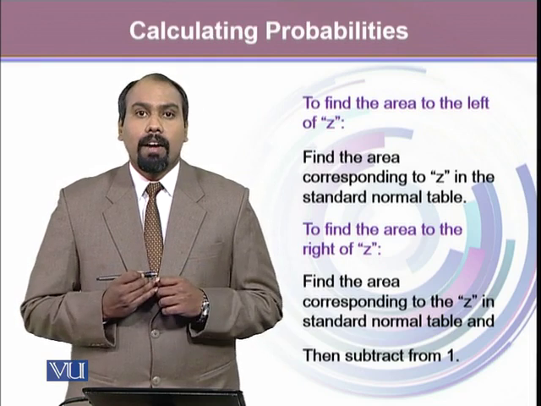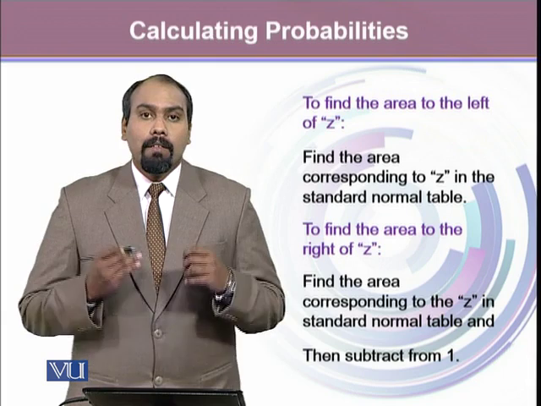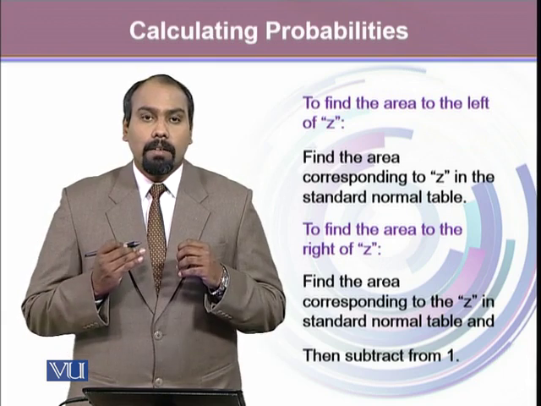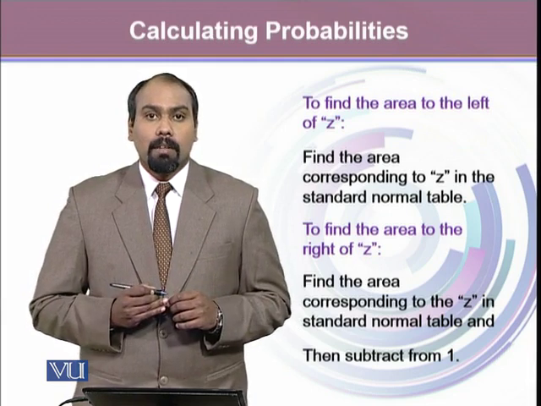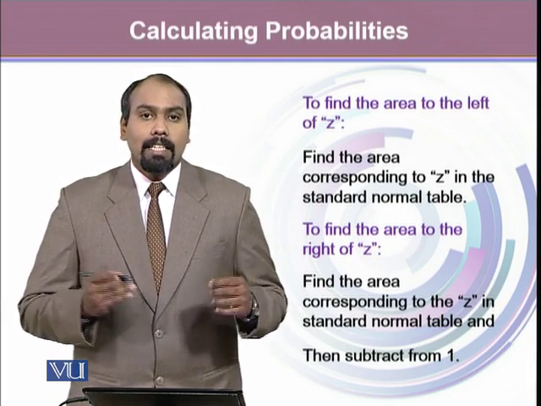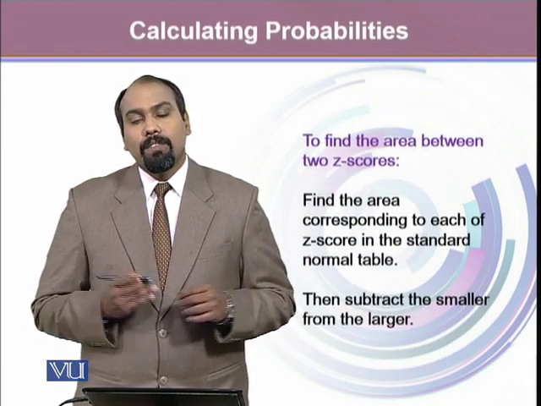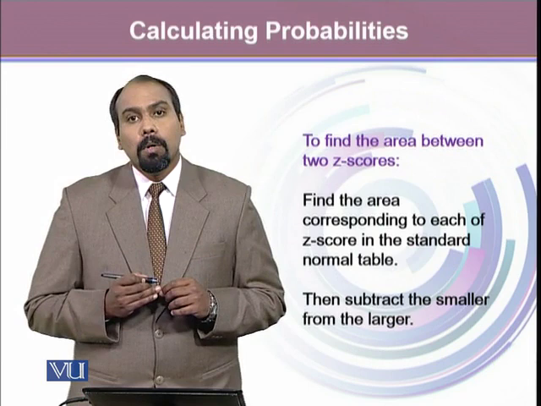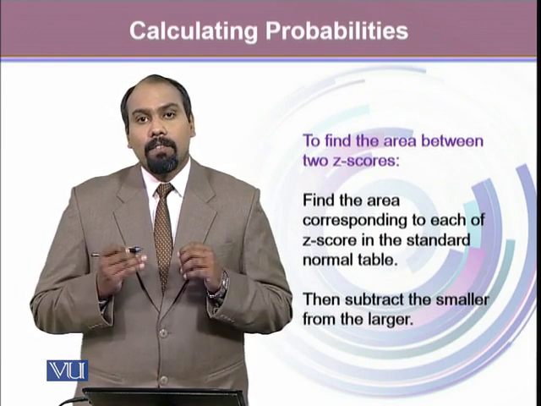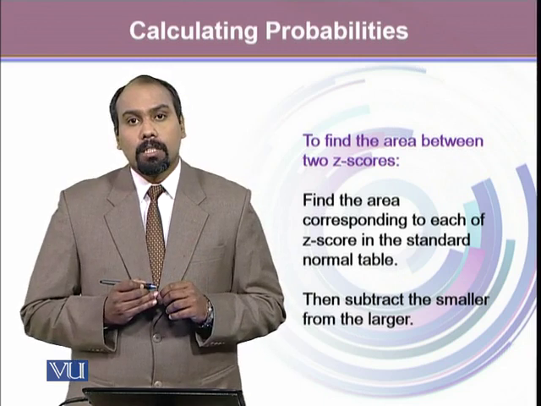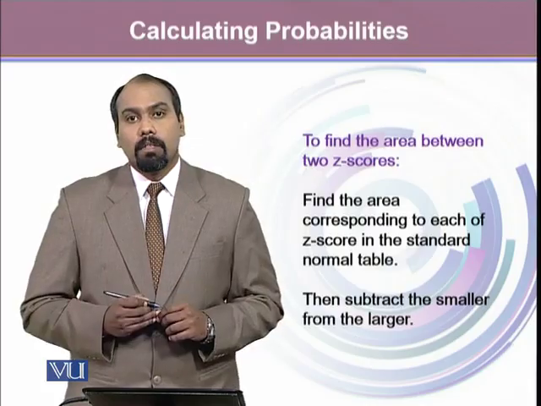If we want to find the area to the right of the z-score, we firstly find the area to the left of the z-score using the table of cumulative probabilities and then subtract it from 1. And lastly, if we need to find the area between two z-scores, then we take the area for those individual z-scores and subtract the smaller value from the larger value.